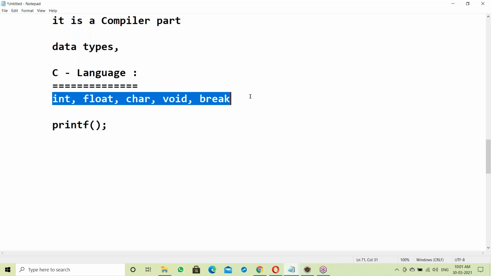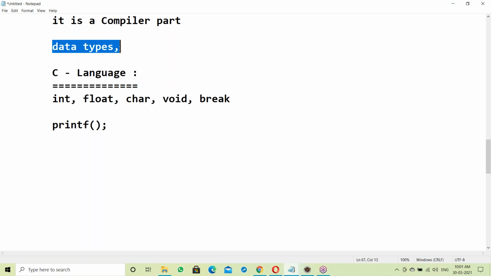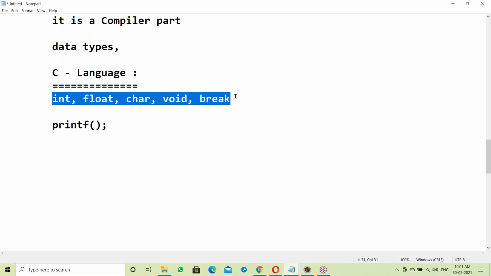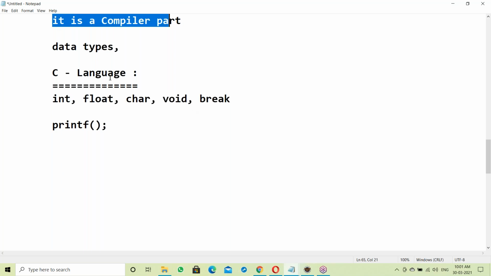Same in Java. Suppose in Java we use data types or keywords; the compiler can identify the keywords automatically: int, float, char, void, break. Almost all C language concepts, 99%, were repeated in Java. So the Java compiler can identify all the keywords.